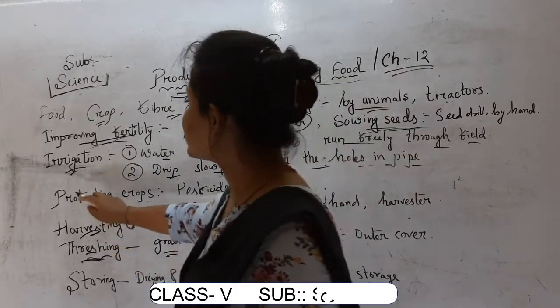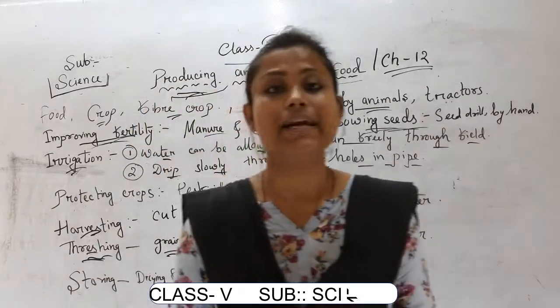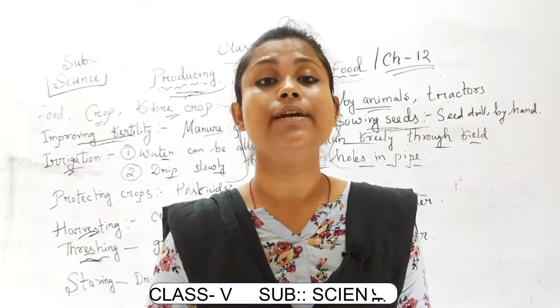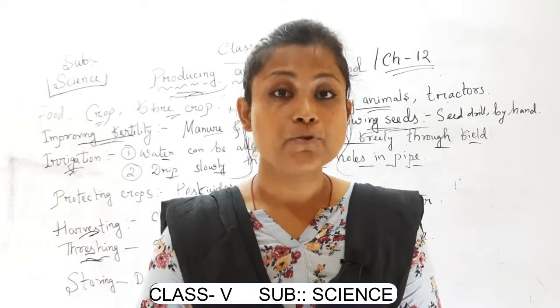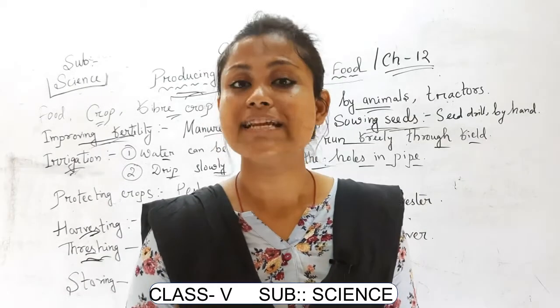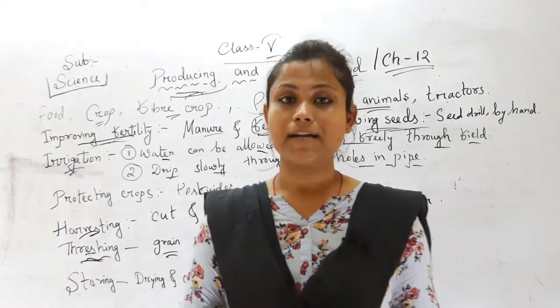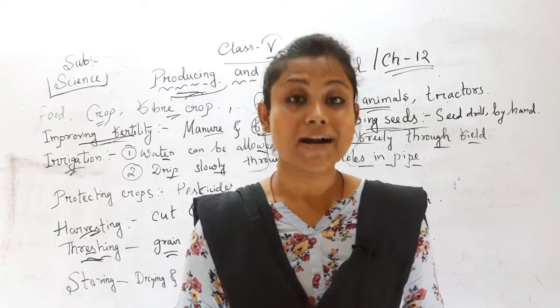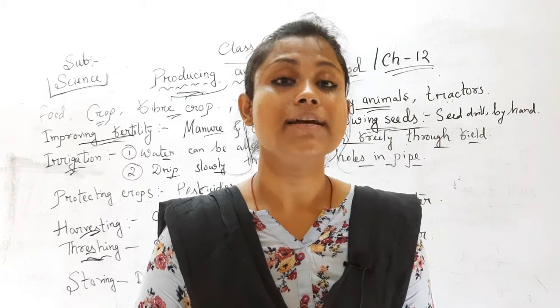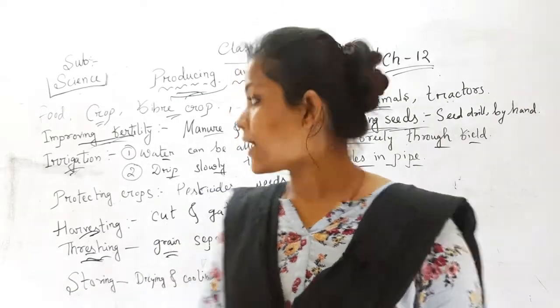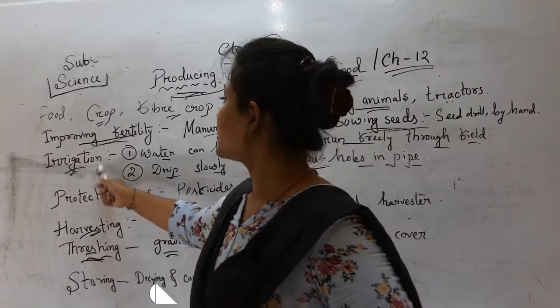Now the next point is irrigation. What is irrigation? We have to irrigate the field. How can we irrigate the field? Have you ever seen the farmers watering their crops? So watering the crops is called irrigation.